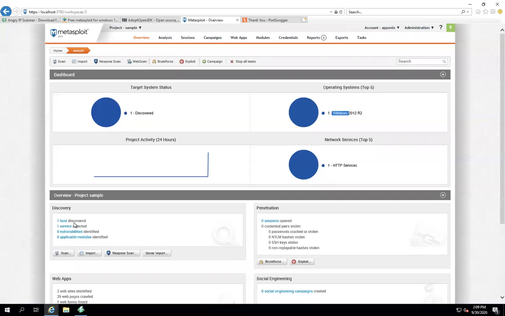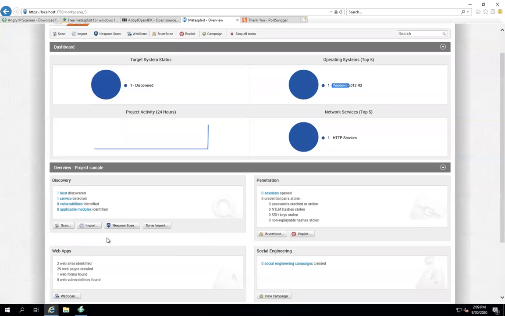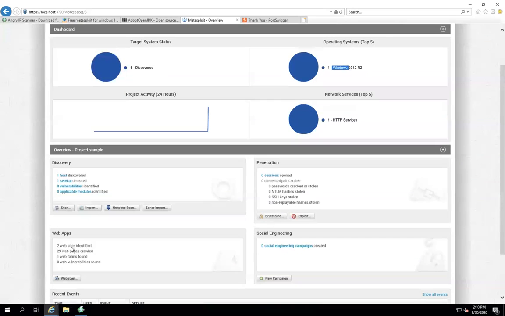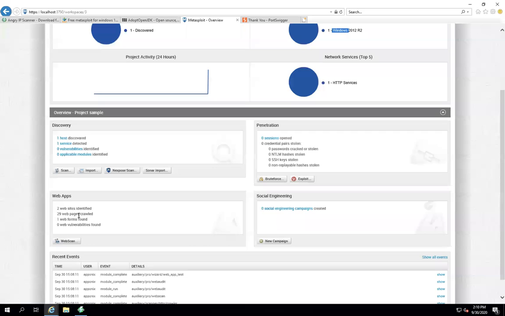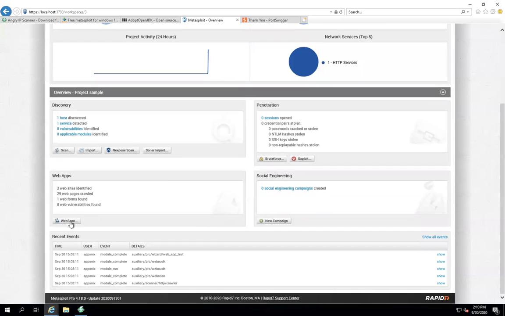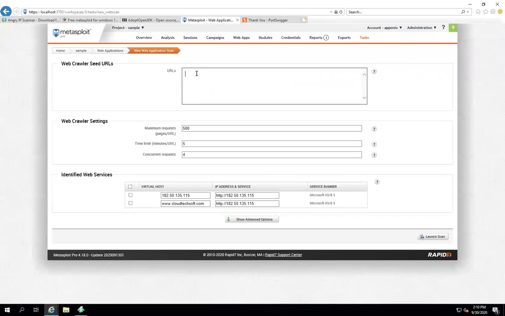And one service, Discord. These are the details: 2 websites identified, 29 web pages crawled, and one web form found. So this is the complete details about this. If you want to do one more web scan, I'll show the details. Now we can specify this. I can give it like this. Let me find out the detailed information. See, it is finding the IP already. Launch scan.